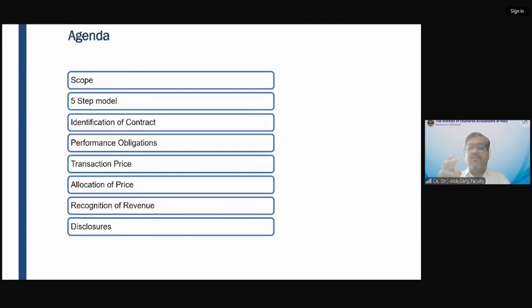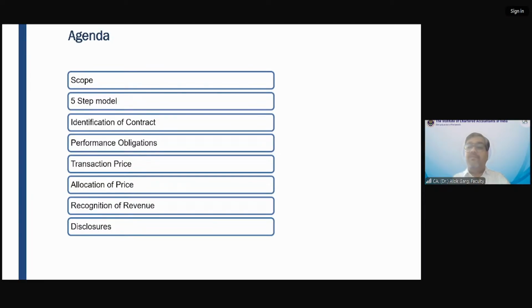After identification of contract, there is a second step, which is performance obligation. And the moral of the story is, when you are looking at a performance obligation, you need to see, can the customer get the benefit independently? If answer is yes, that performance obligation is a separate performance obligation. For example, in case of a normal thing like refrigerator, air condition, these can be installed by the customer by getting the service from an independent mechanic.